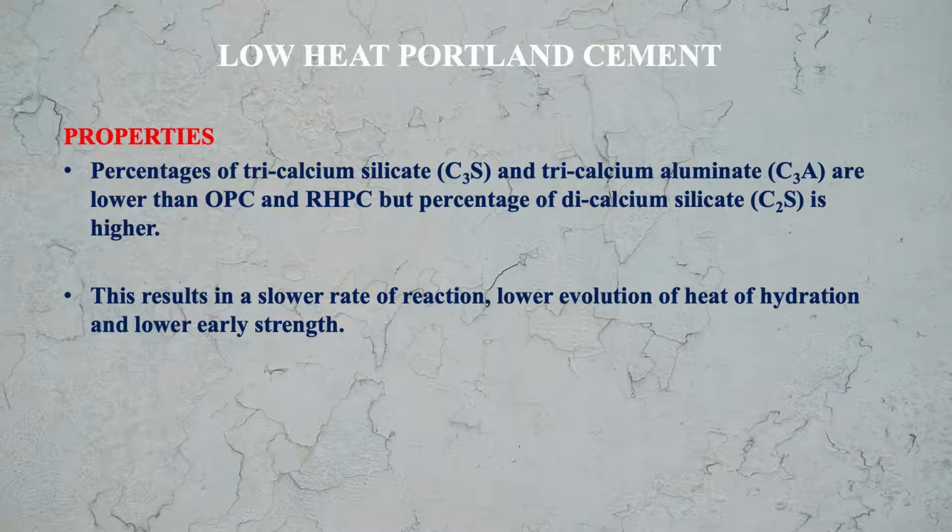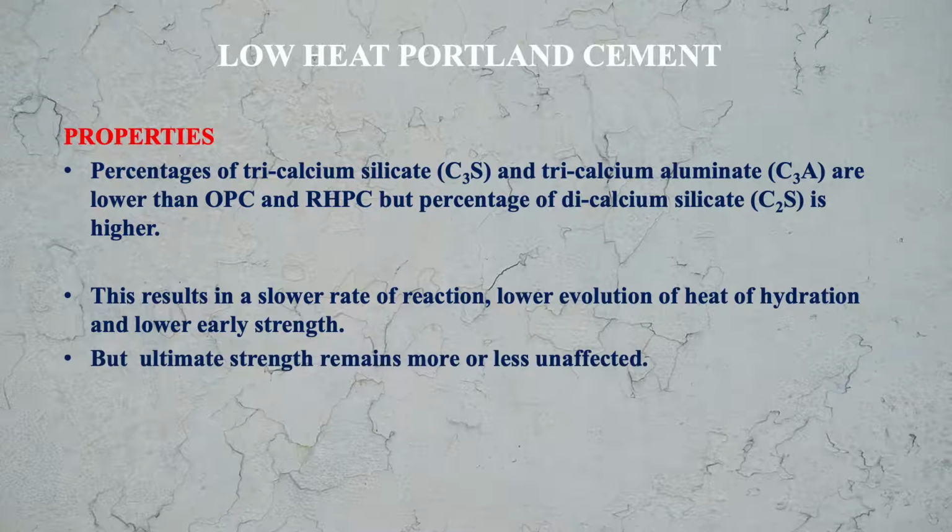So this is the effect of this composition. But here the ultimate strength remains more or less unaffected. Means here the ultimate strength is almost the same as in OPC. What are the uses of low heat cement?